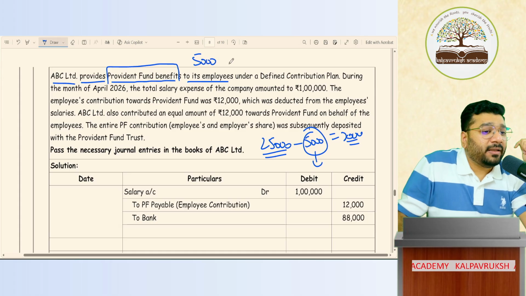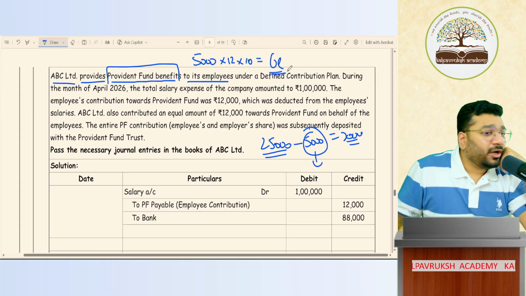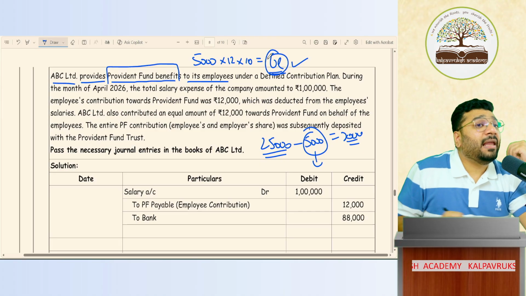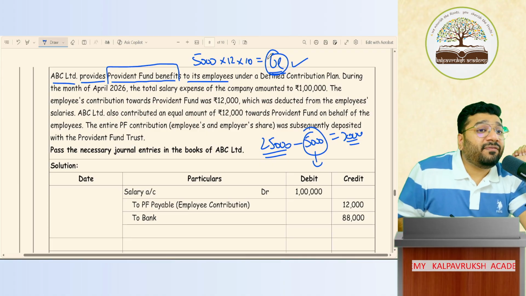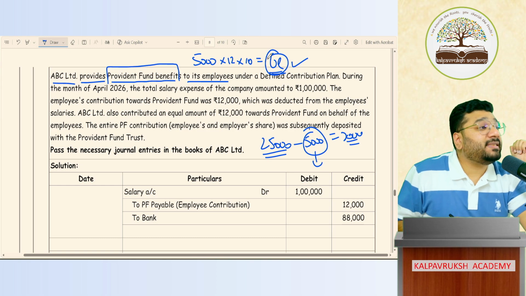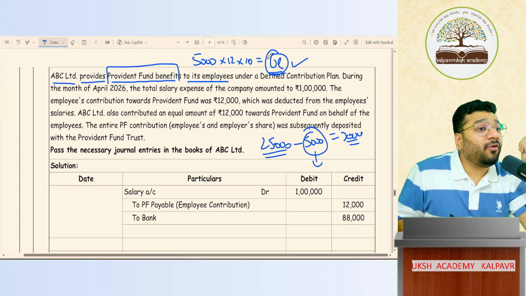5,000 per month. In 1 year, 12 months. Like that, 10 years: 6 lakh rupees. Don't you think 6 lakh is a huge money? This can be helpful to the family in different ways. So that is how the concept of PF has come into picture. This was a forced savings that was encouraged on behalf of employees.